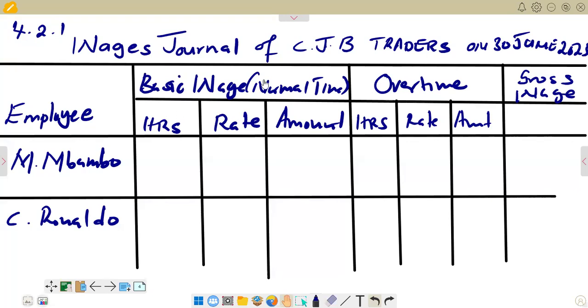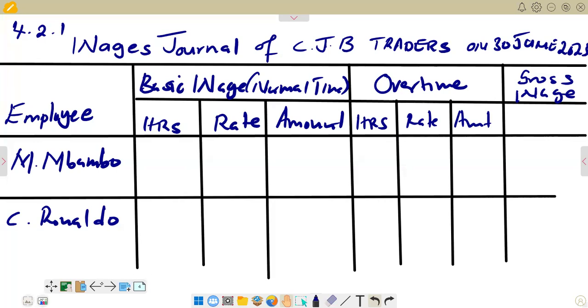This is the wages journal of CJB Traders for June. According to what we have there, we are supposed to start by entering the section of basic wages, or the normal time, where we have hours, rate and amount. We are going to pick the hours that we are given in the question, and then we also pick the overtime hours. Then we also enter the rest.